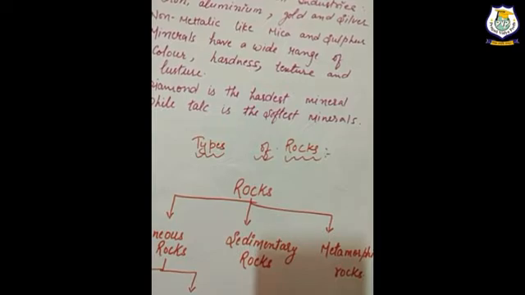Here two examples are given to you. The first one is diamond, which is the hardest mineral, while talc is the softest mineral. Now I have already said non-metallic, that is mica and sulfur. What is mica? Basically, mica is used in paints as a pigment extender and also helps to brighten the tone of colored pigments.